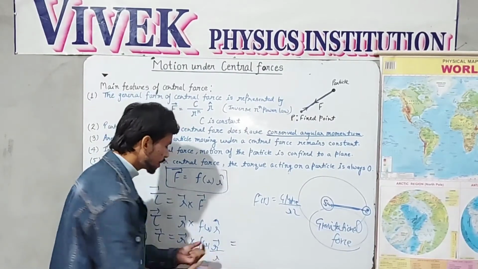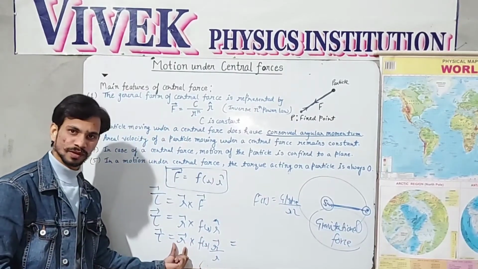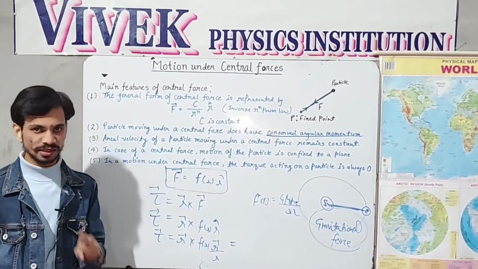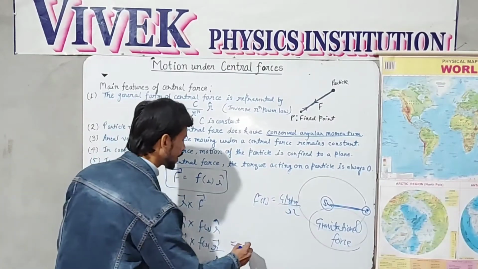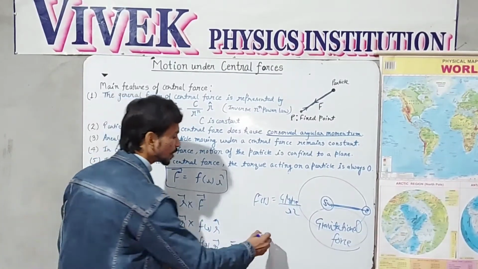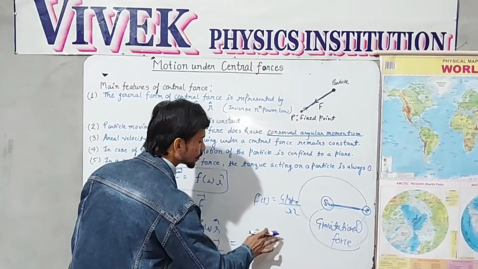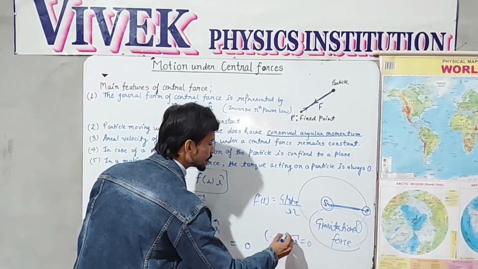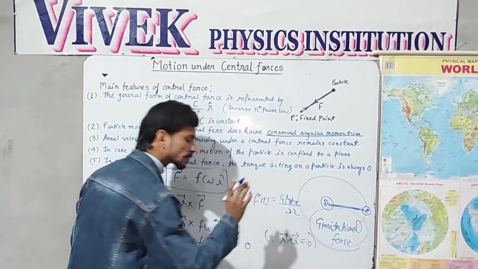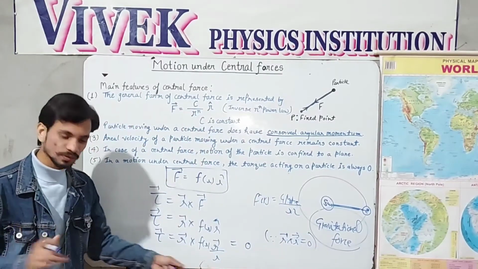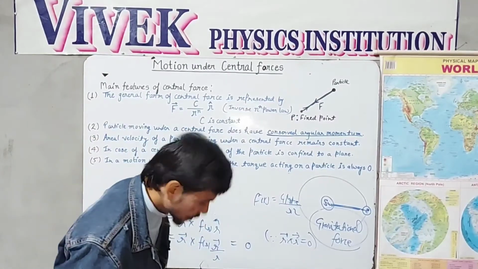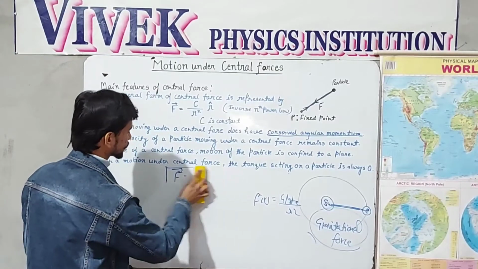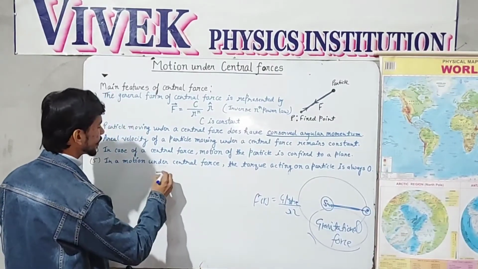Now these two vectors r are in the cross product, and the cross product of the same physical quantity, the same vectors, is always 0. So I am taking this quantity as 0, because r cross r is always 0 by the definition of the vector product. So this factor is 0. Now tau is 0. Now we have obtained that tau is 0.